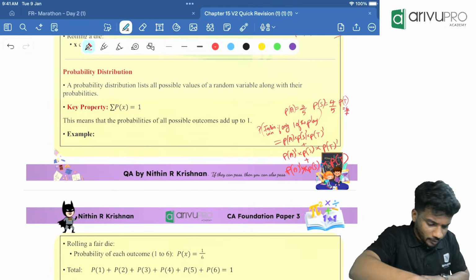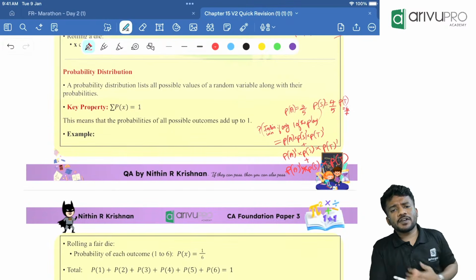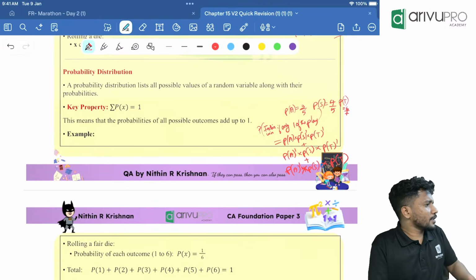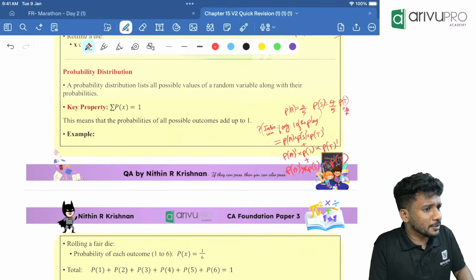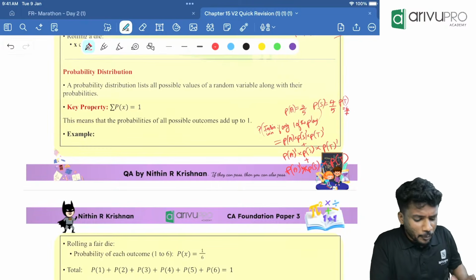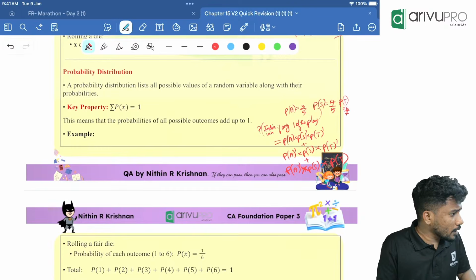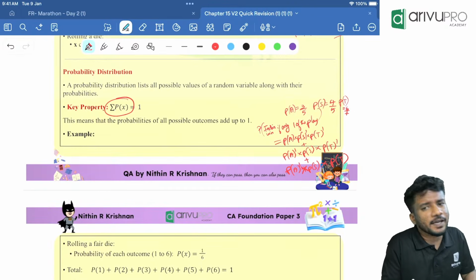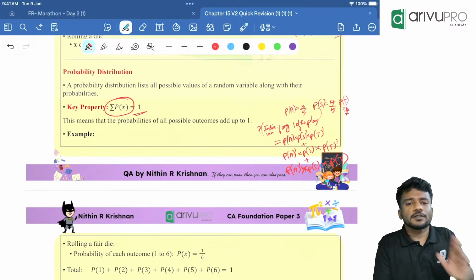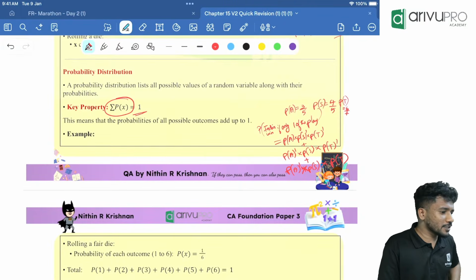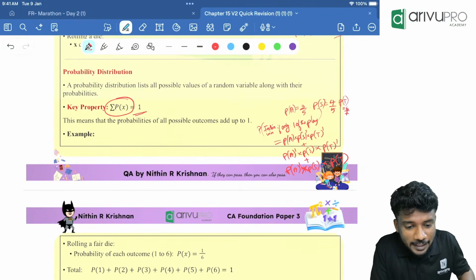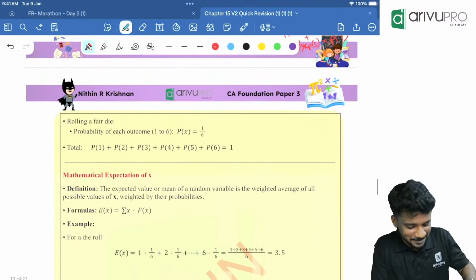We will start off. First one, people. Yesterday we were discussing the basic properties of probability. Now we are going directly towards random variable. Before going towards that, I want to tell you what the total probability is. Total probability is sigma p of x, which is equal to how much? 1. So the total probability value is always equal to 1.